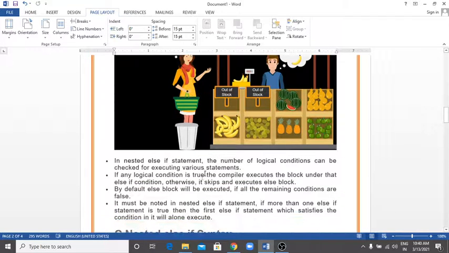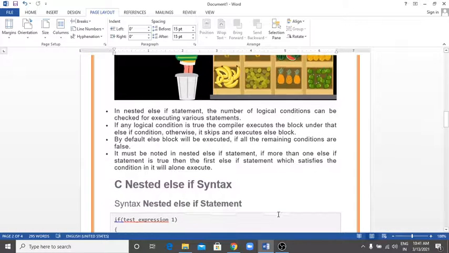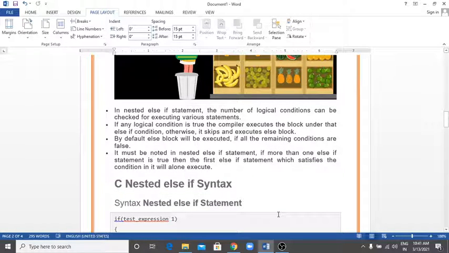In the nested else if statement, a number of logical conditions can be checked for executing various statements. If any logical condition is true, the compiler executes the block under that else if condition. Otherwise, it skips and executes the else block. By default, the else block will be executed if all the remaining conditions are false. It must be noted that in the nested if else statement, if more than one else if condition is true, then the first else if statement which satisfies the condition alone will be executed.